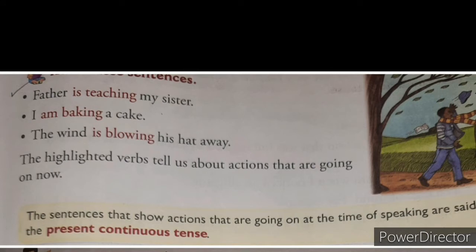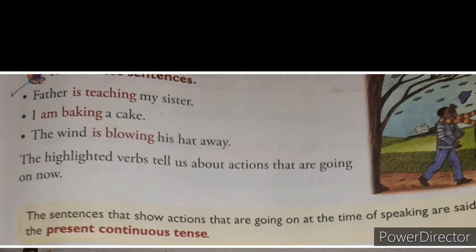Today your 11th lesson, continuous tenses: present continuous tense, past continuous tense and future continuous tense. This we are going to see today. First, the present continuous tense, what does it mean? The definition of it we are going to see now. See here in the yellow color box the definition is given. The sentences that show actions that are going on at the time of speaking are said to be in the present continuous tense.